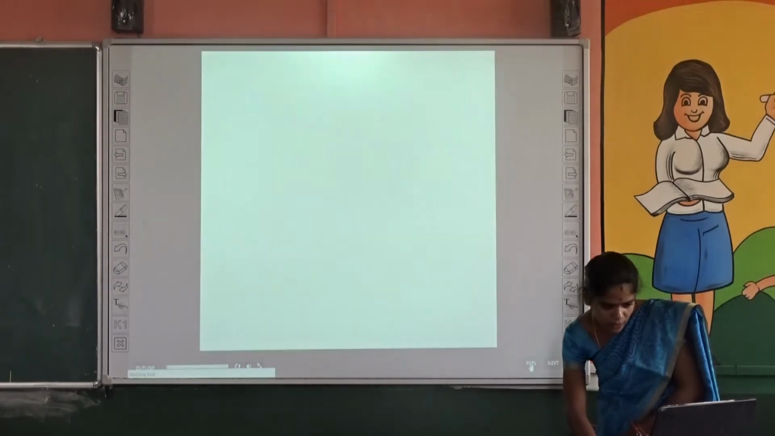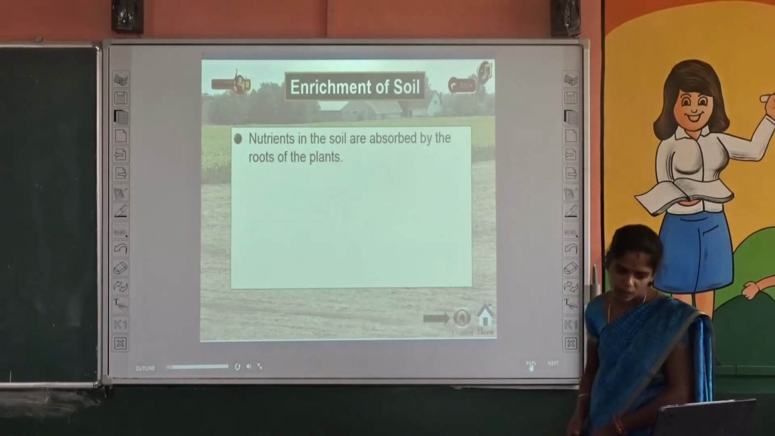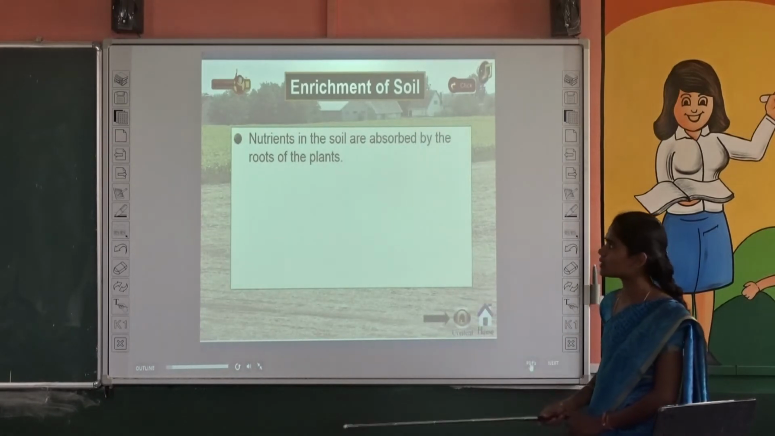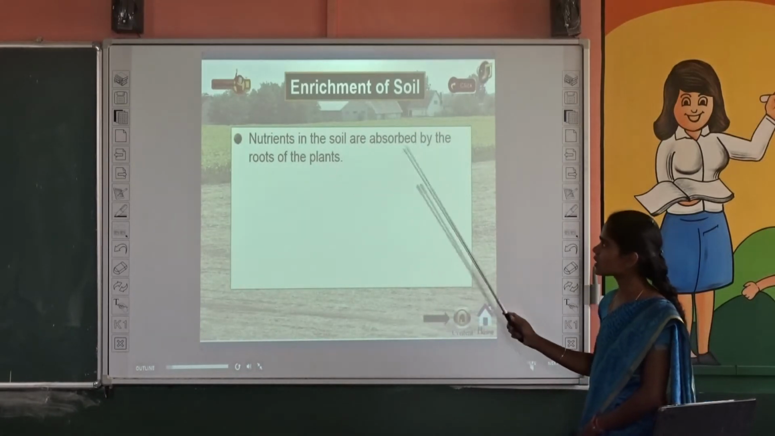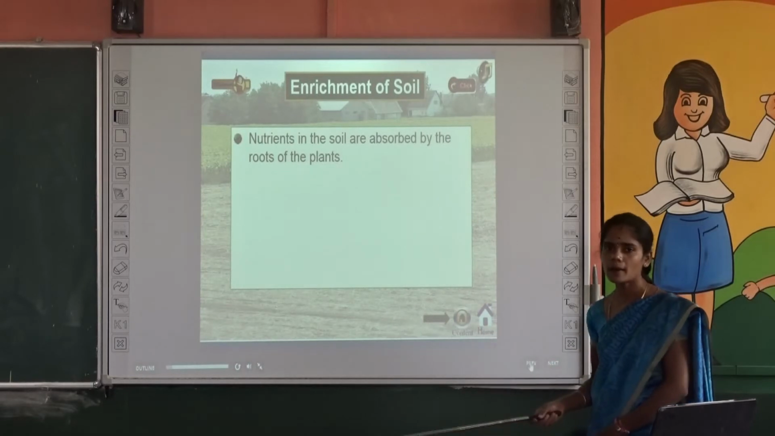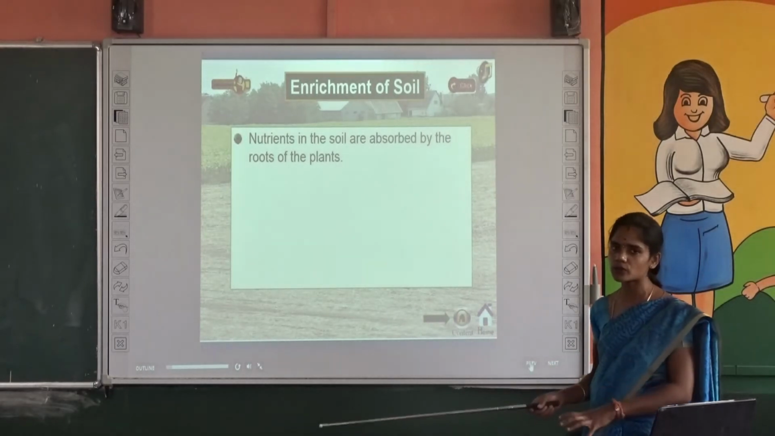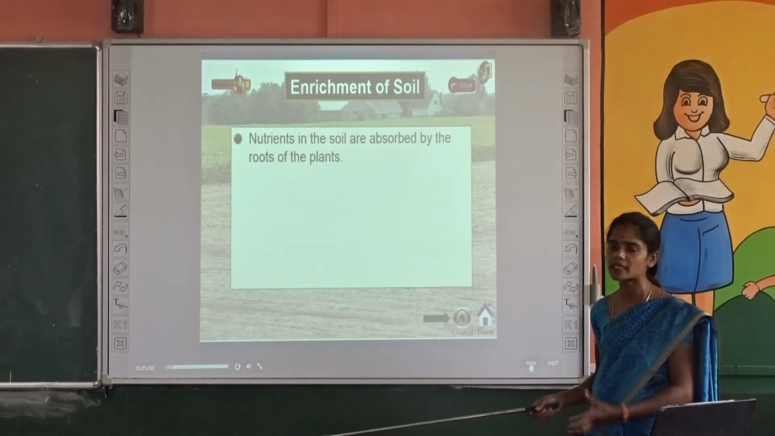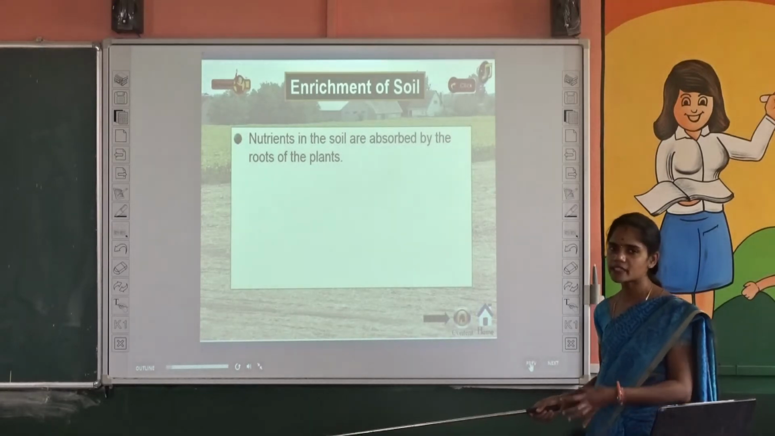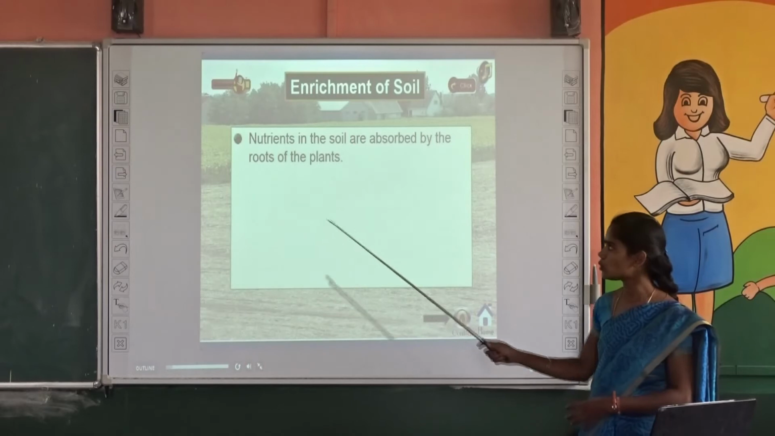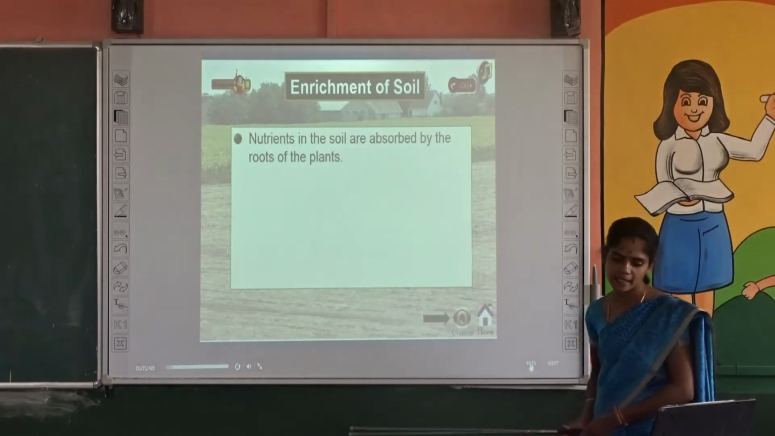And the next one, enrichment of soil. So nutrients in the soil are absorbed by roots of the plant. There are many nutrients present inside the soil. You know, these nutrients are absorbed through roots of the plants.